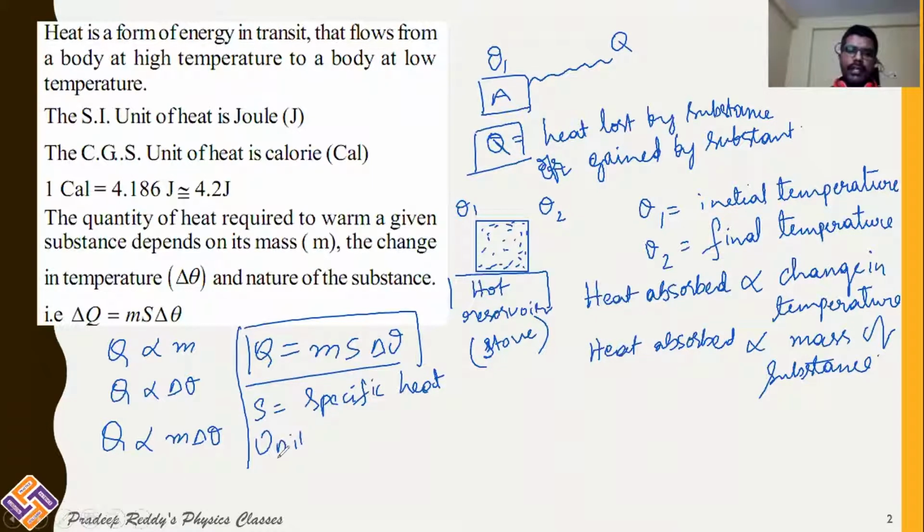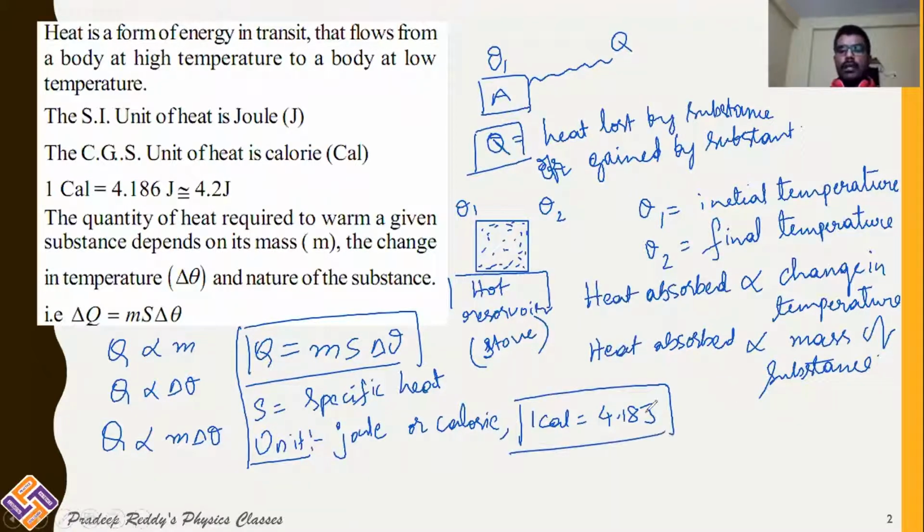The unit of heat energy is joule or calorie. 1 calorie is equal to 4.18 joule. This is the relation between calorie and joule. Joule is the unit in the SI system. Calorie is in CGS. Calorie is the oldest unit of heat energy.